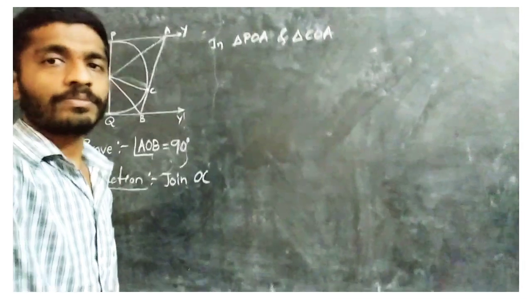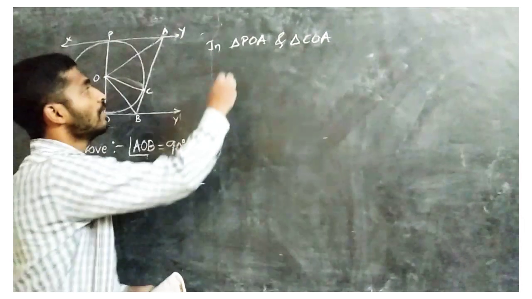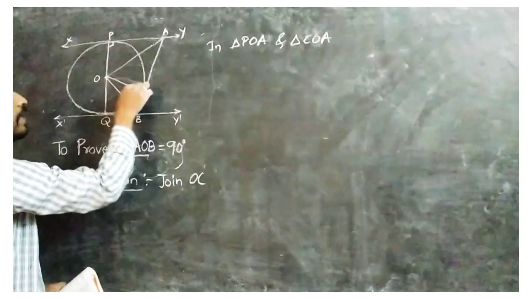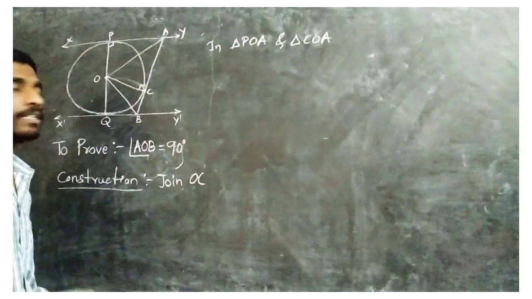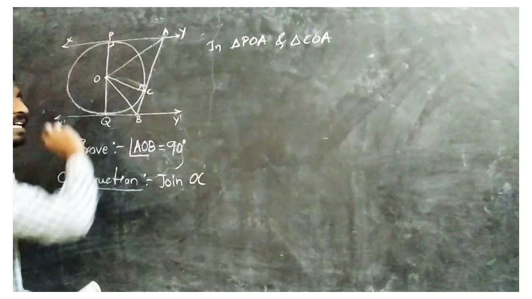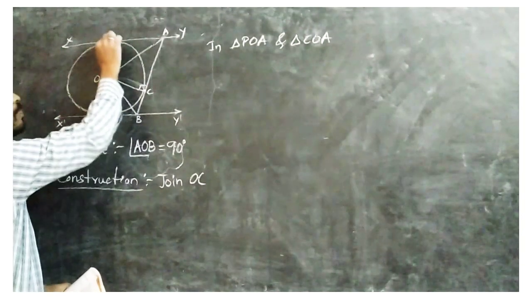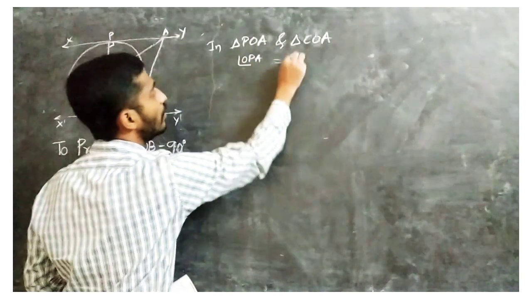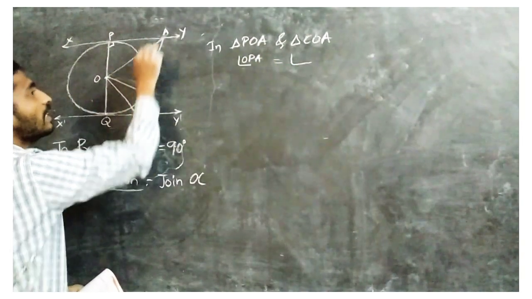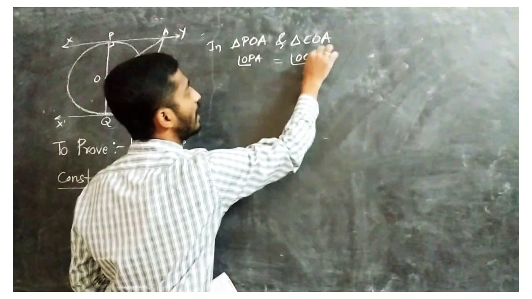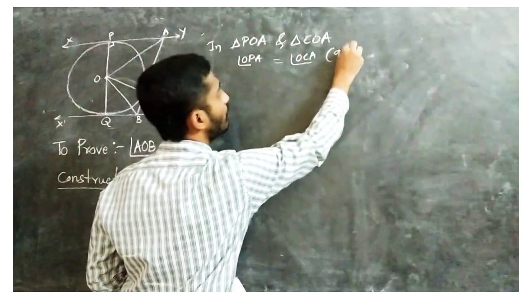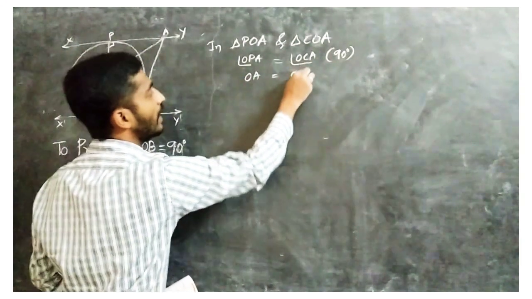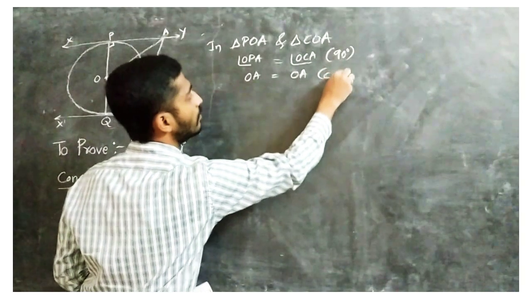In POA we are getting 90 degrees. Why? Because the points of contact, from the tangents, make perpendiculars. So angle OPA equals angle OCA, 90 degrees. Next, OA is common.